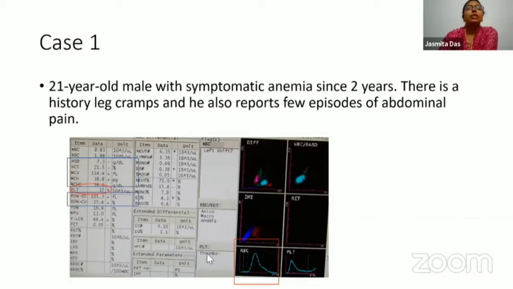So when the counter differential was looked at, the hemoglobin was 7.3, TLC was normal, platelets were low, and the MCV was high. So this is a no-brainer. It looks like a macrocytic anemia, right? And the RBC histogram also tells you that. So there is a population of these large macrocytes.